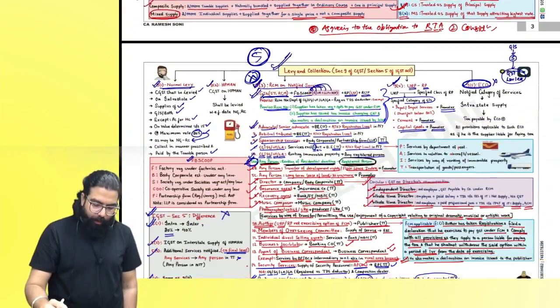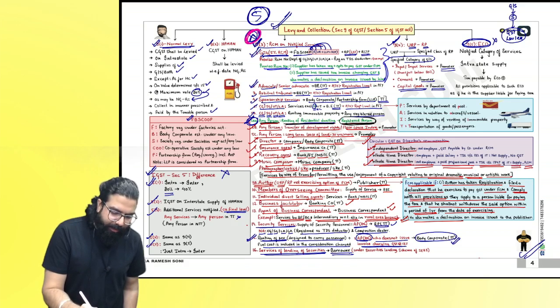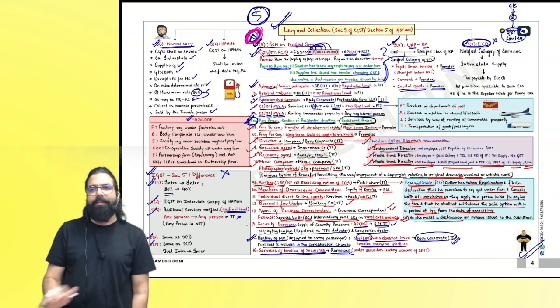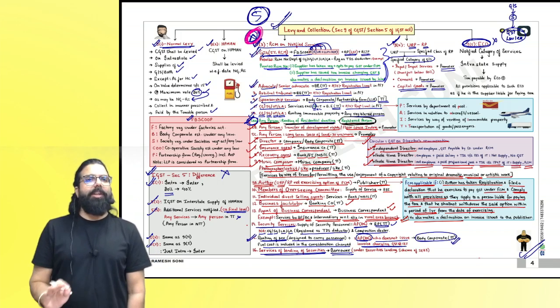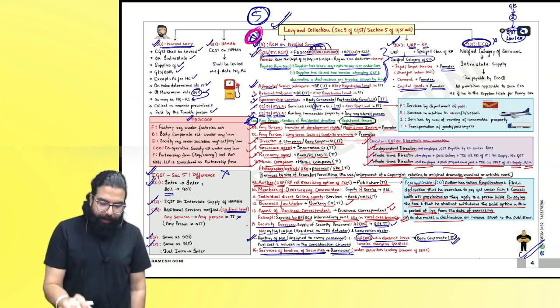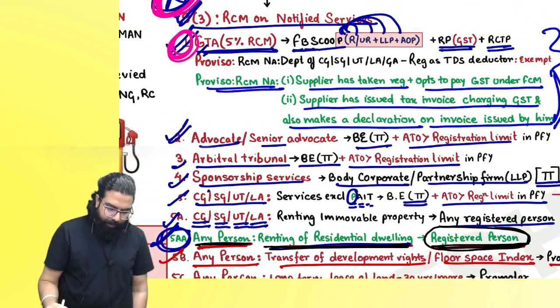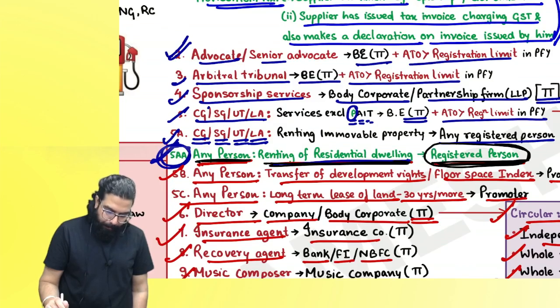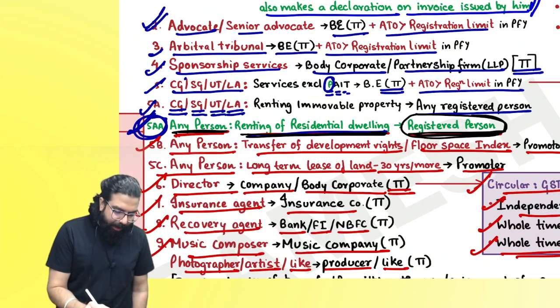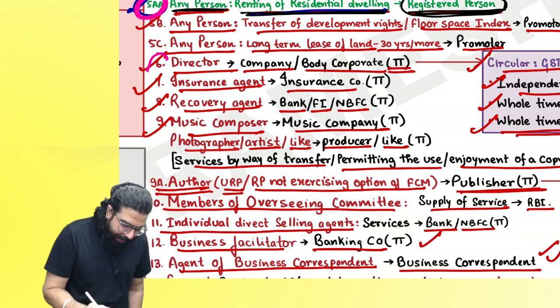Next. Everyone over here, this chart, section number 9.3, is the most important part. That's it. Section number 9.3. You have to do all of them. What I'm telling is, still, on the day of exam, point number 1, government related services, 5AA, this, director, music composer, author.